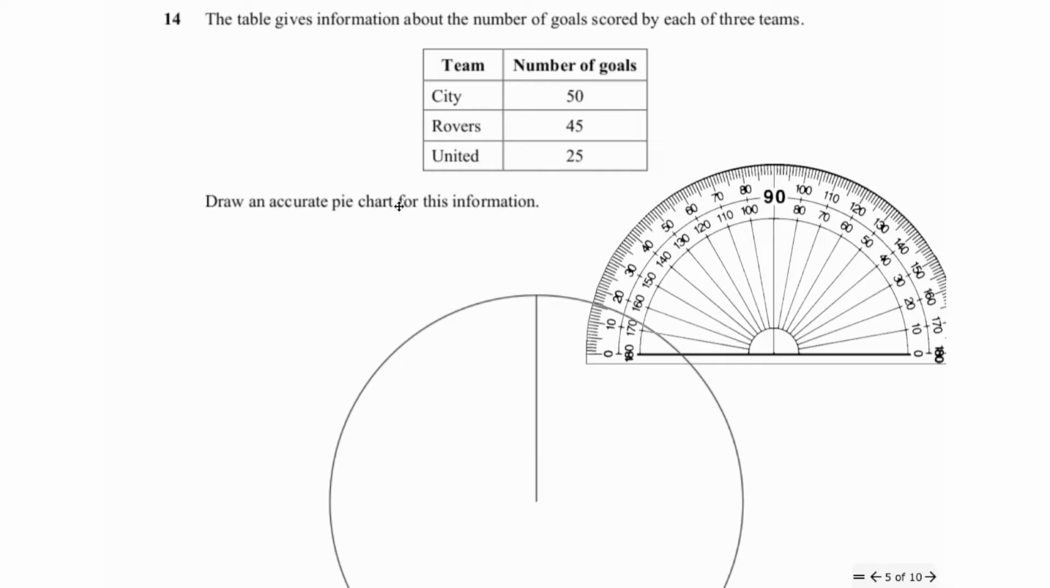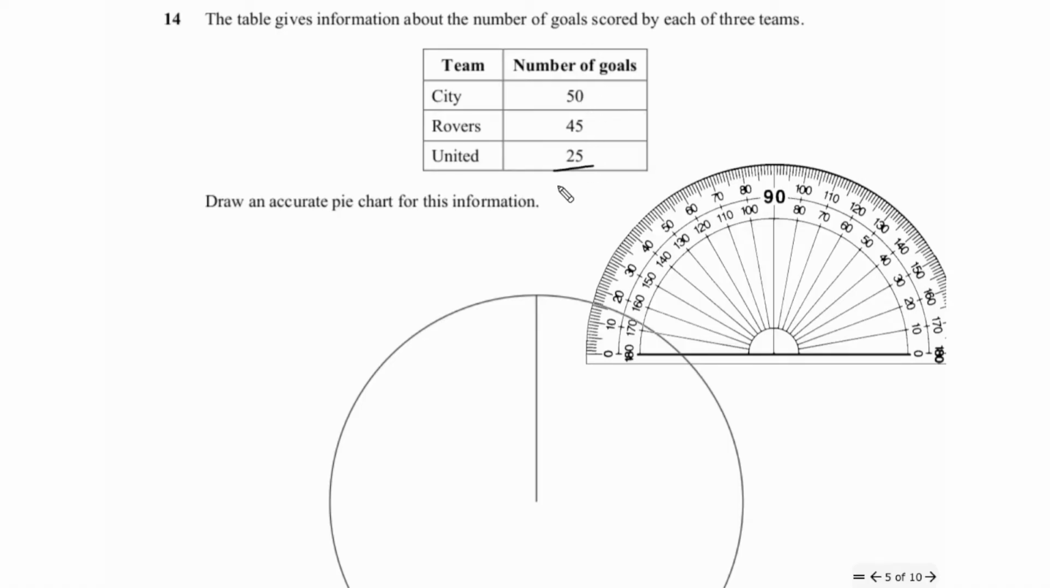Just grab my protractor ready for this question as well. So adding all of that together, because we need to know what this is out of. What is it out of? And then we know how to share the 360 degrees of that pie chart. So that's the first thing you're going to do. Add these up. 50, add 45, add 25.